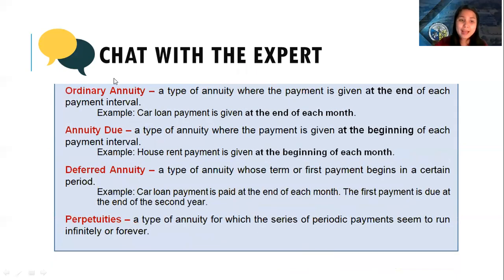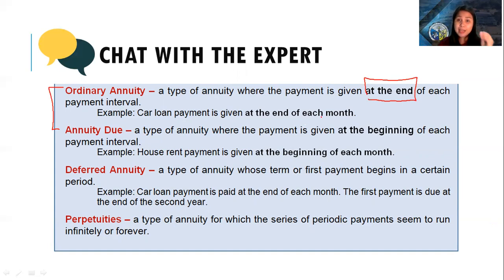Next, we also have two other types of annuities. We have the ordinary annuity and the annuity due. If you say ordinary annuity, you give the payment at the end of each month. For example, we have car loans and then we pay at the end of the month. Or another one, you are having a paluwagan and the paluwagan is paid on the 30th of the month. So that is under ordinary annuity.